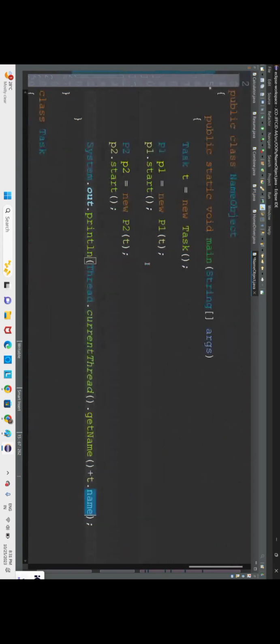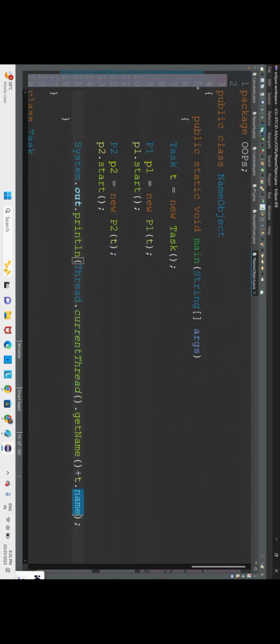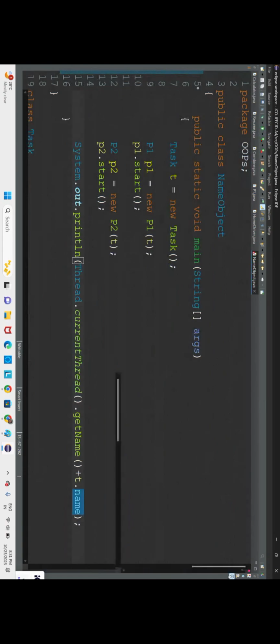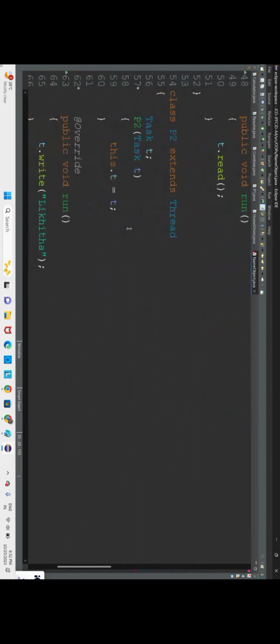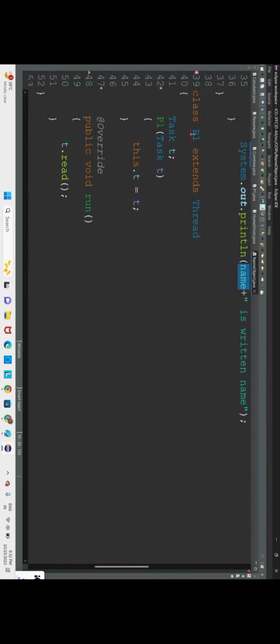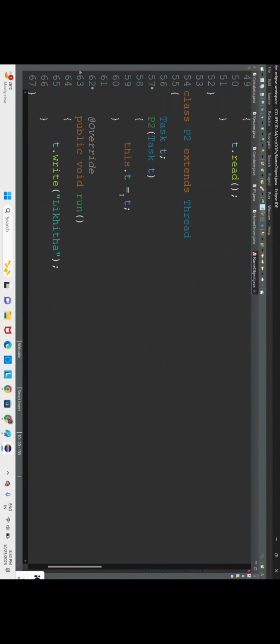Now let us execute the code, and somewhere an error is there. Okay, main, no such method error, oops. So here we are getting interrupted exception. Why are we getting interrupted exception? We shall see. So read, write, P1, P2. What's happening in P1 here? Already defined.